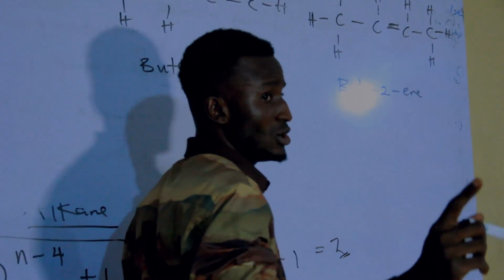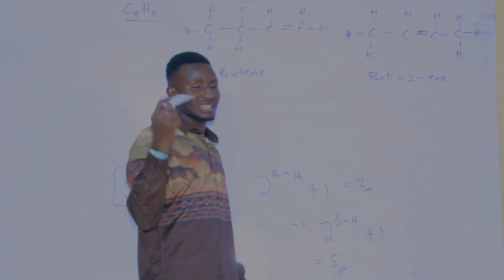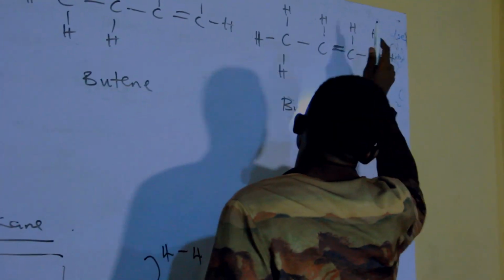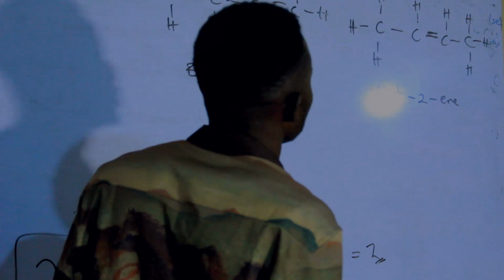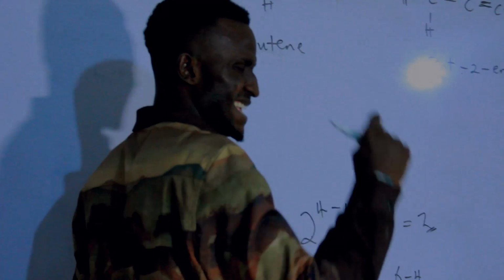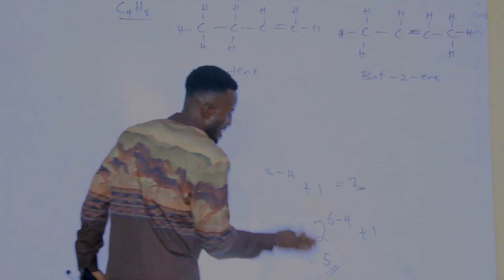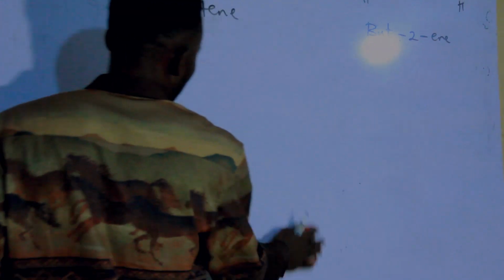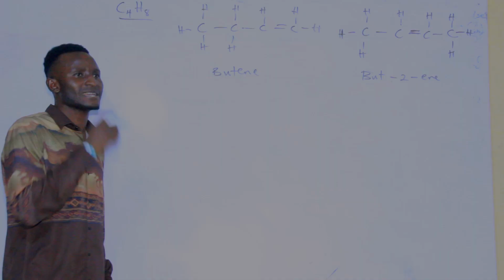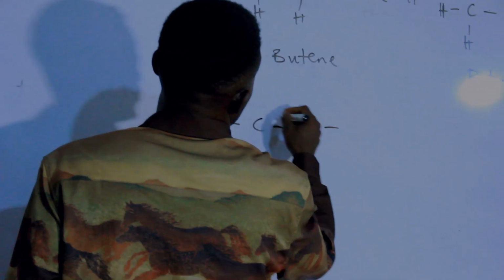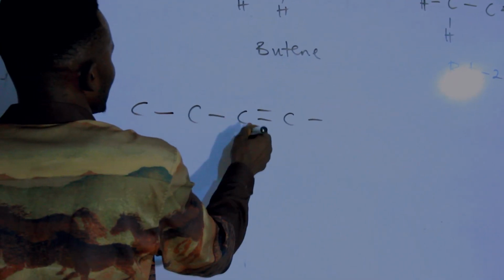If you go through the organic nomenclature in our last episode. So this one will be what? It will be but-2-ene. If you still place it here, it will still be what? But-2-ene. So we have it to be but-2-ene. Then we can still see another structure. Don't forget, I'm here for the alkene now. I'm done with the work for the alkane. Now, if you see another structure like, let me say, something like this. What if we remove one of the carbon?